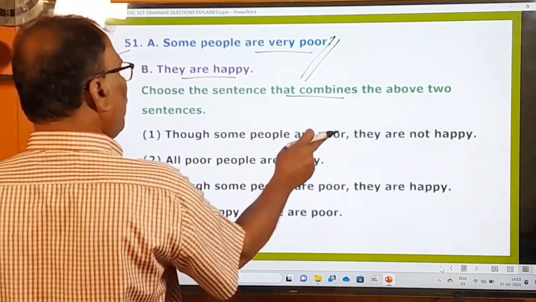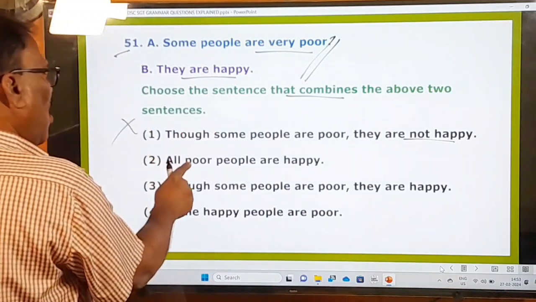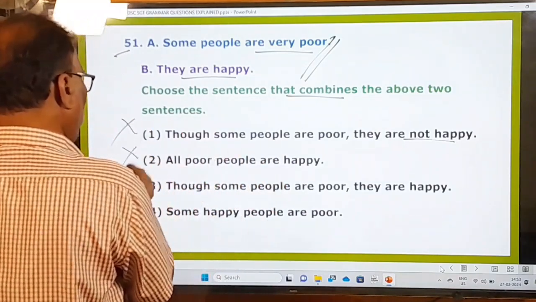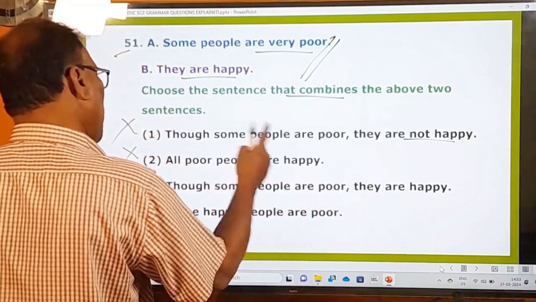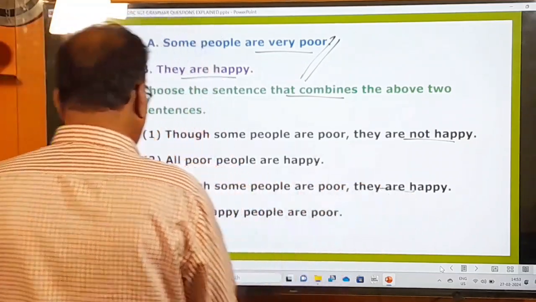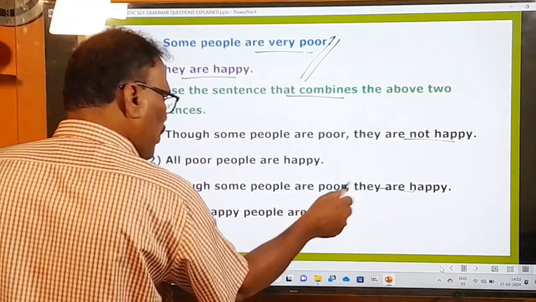Though some people are poor, they are not happy. This statement is not correct. All poor people are happy. No. Though some people are poor, they are happy. Kontamandi prajalu pedavarga unnapatikini, they are happy. This is the right one, because some people are very poor, they are happy. So though some people are poor, they are happy.